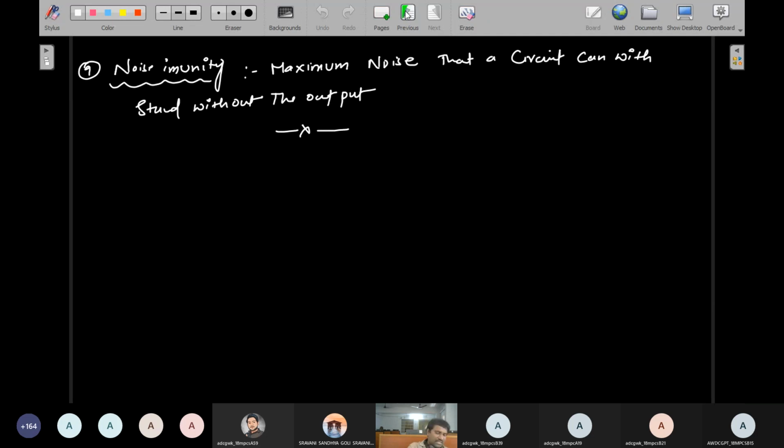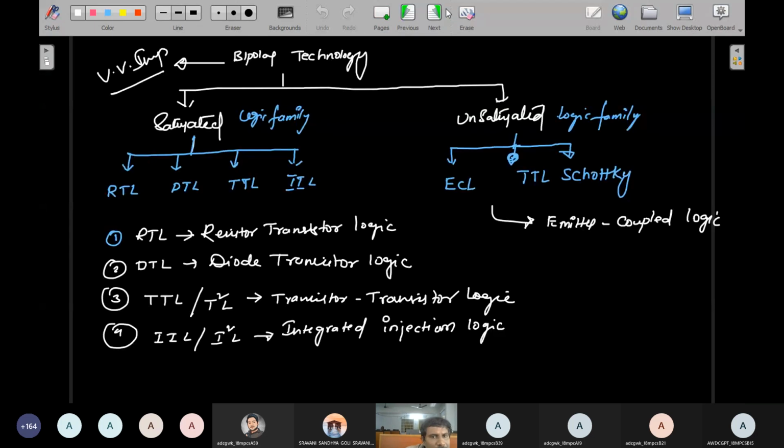What is the first logic? In the previous class, first is the RTL static. First of all I explained bipolar transistor logic by the saturated logic family, and after that I explained the unsaturated logic family. In the saturated logic family, the first logic family is RTL. So right now I will first explain the RTL logic family.